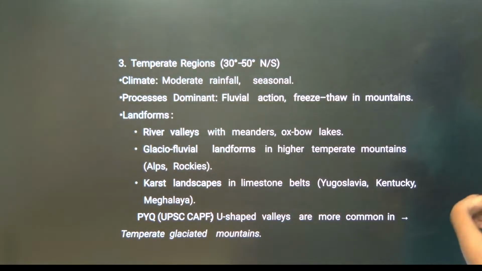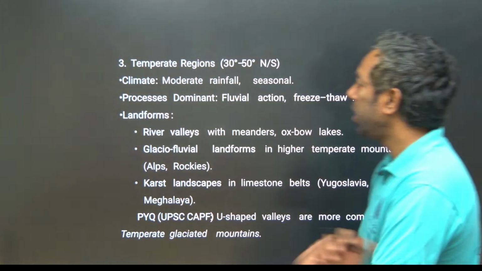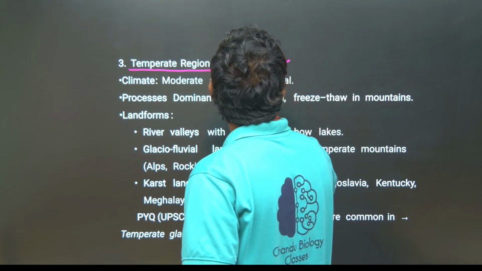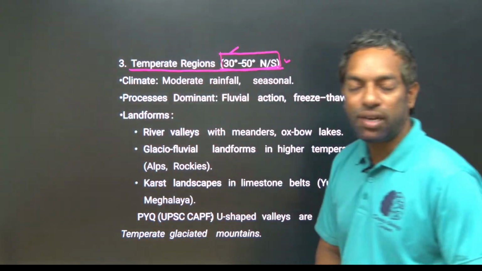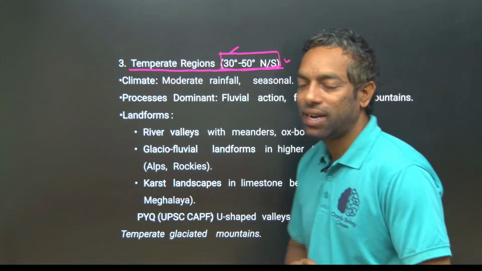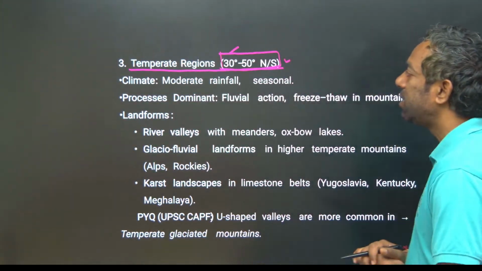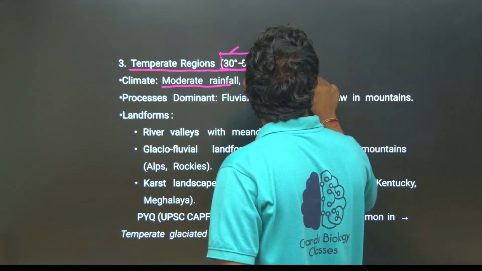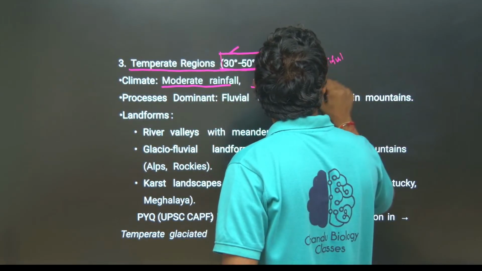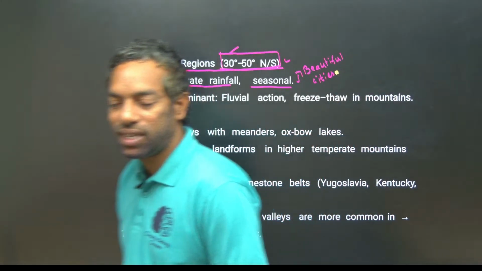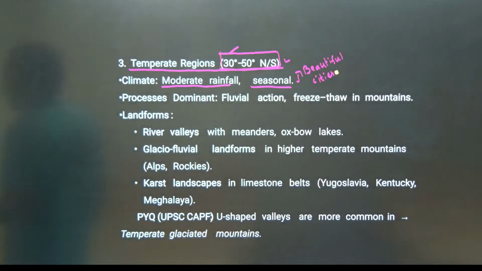Temperate region, which is 30 to 50 degree latitudes. Temperate region has moderate rainfall and is seasonal. Actually it is a beautiful area, all beautiful areas and cities are here only, in the temperate region, guys.